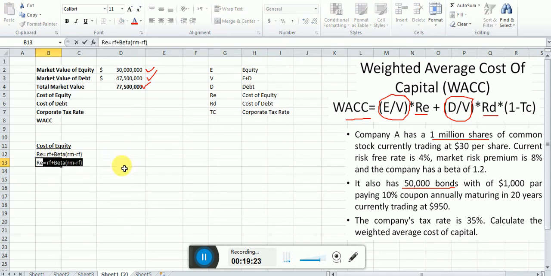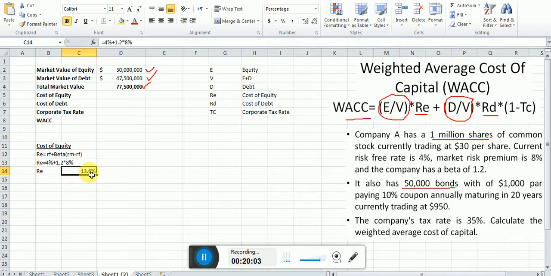In our question RF is given. How much is RF, the risk free return? That is 4%. Plus beta is 1.2, and then RM minus RF, this is called the risk premium. The risk premium is given, and that is 8%. Now RE, which is the cost of equity, is equal to, simply copy this value here, 13.16%. So dear students, we found RE.